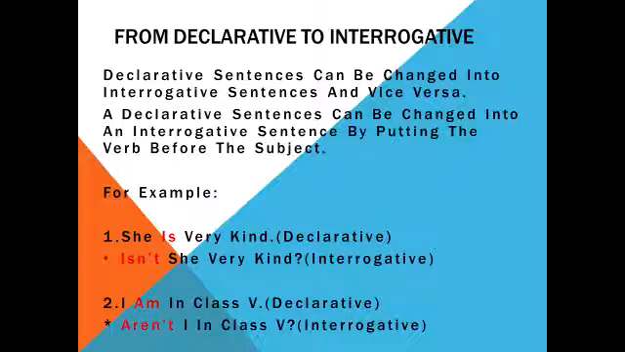In the second sentence, in the same way: I am in class 5th. It's a declarative sentence. We put the helping verb first. Aren't I in class 5? Question mark. Now this sentence is your interrogative sentence.